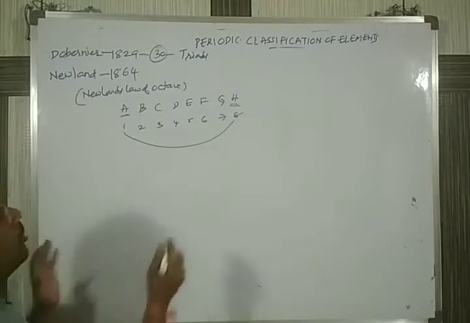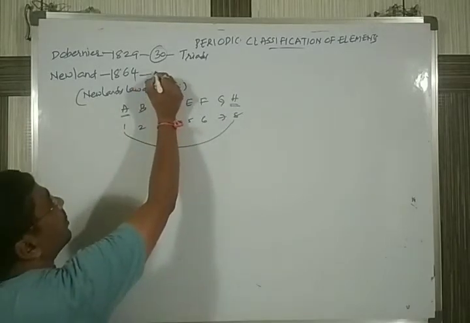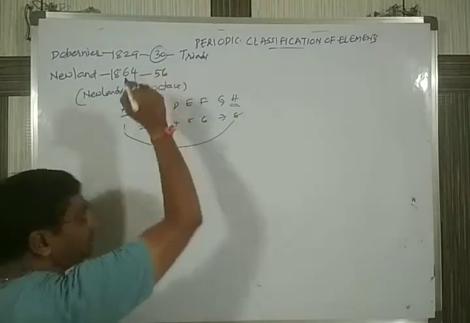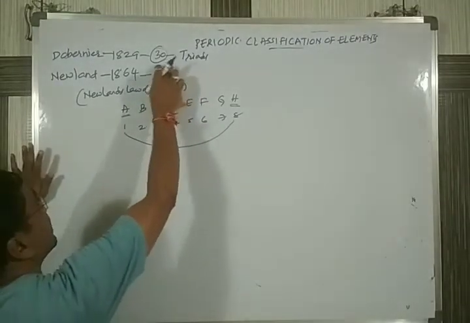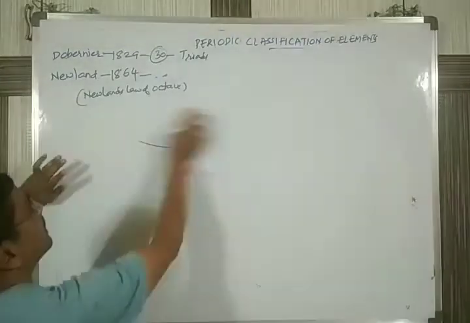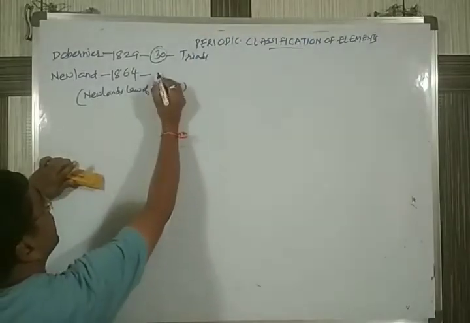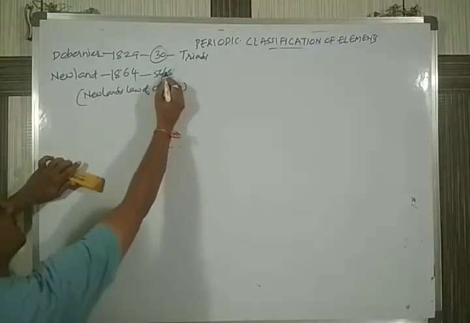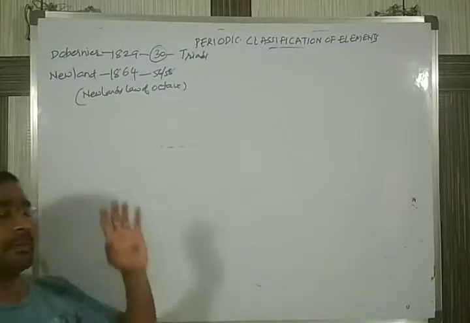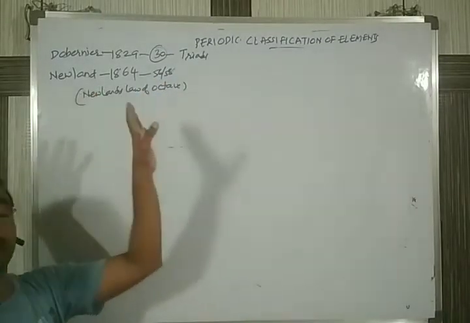By that time, around 56 to 58 elements had been discovered, and he arranged these elements.